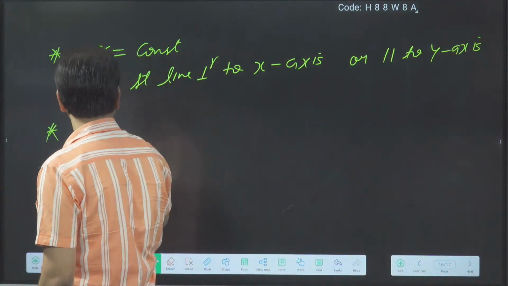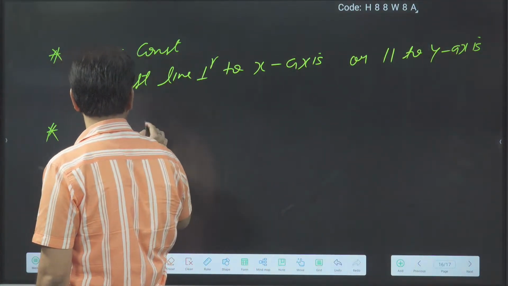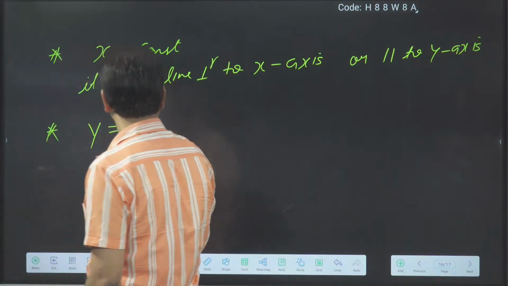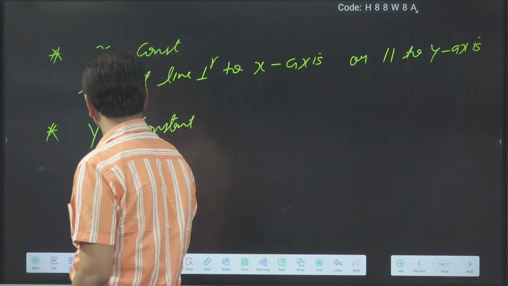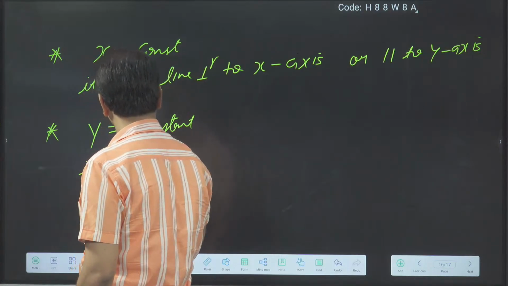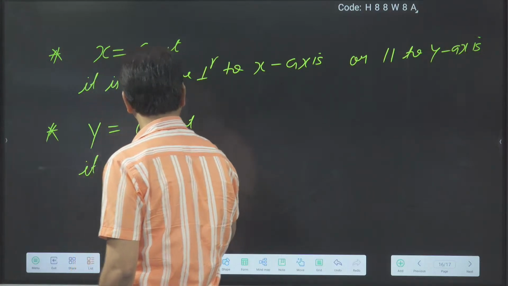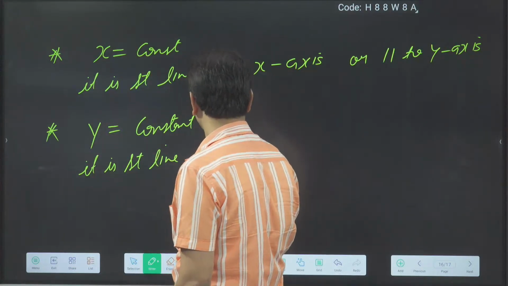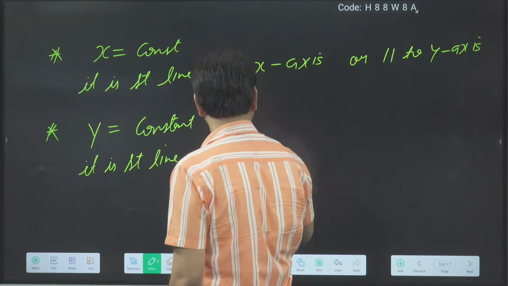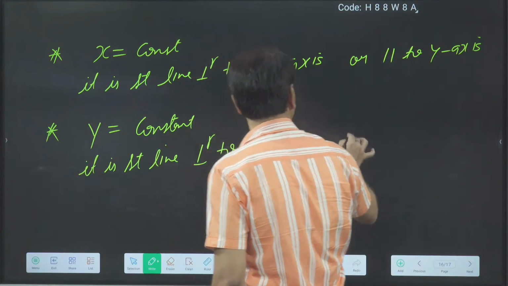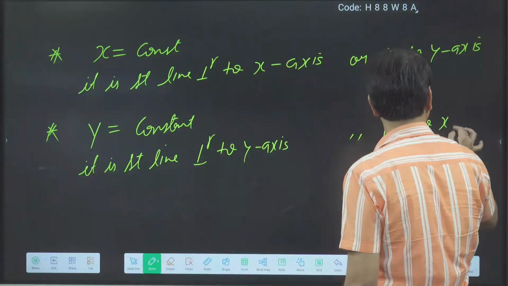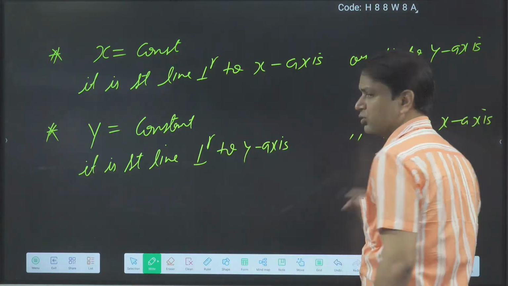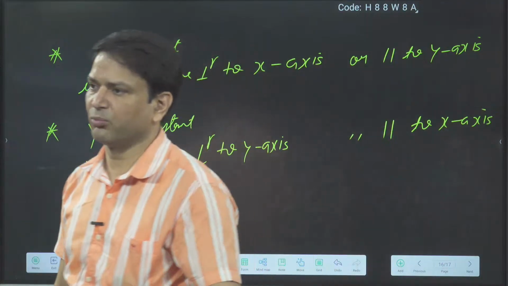Second thing, y is equal to constant, so it is a straight line perpendicular to the y-axis. So remember the perpendicular one, that will be more helpful.